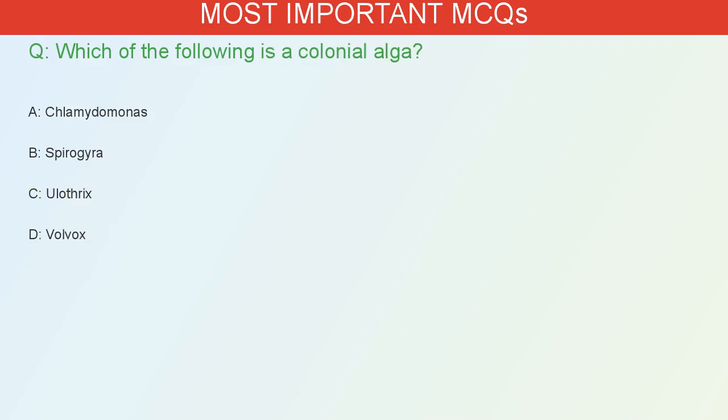Which of the following is a colonial alga? A. Chlamydomonas. B. Spirogyra. C. Ulothrix. D. Volvox. The correct answer is D. Volvox is a colonial green alga.